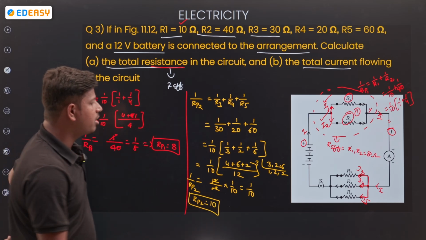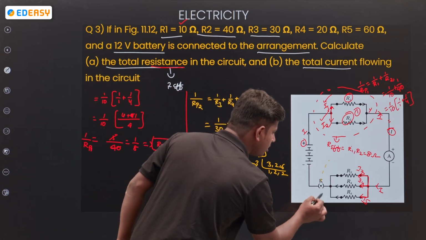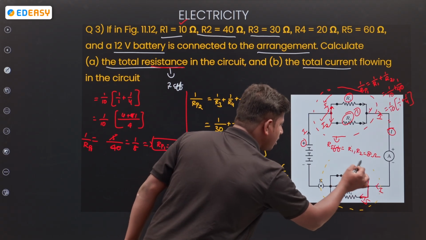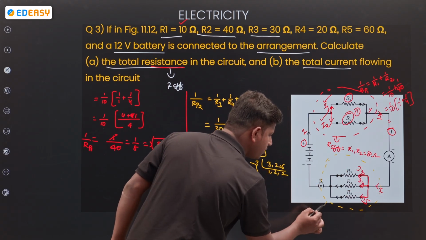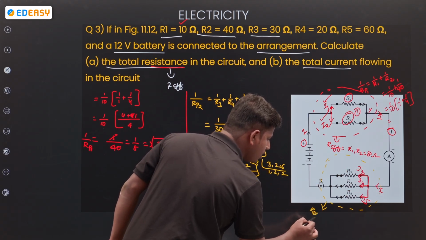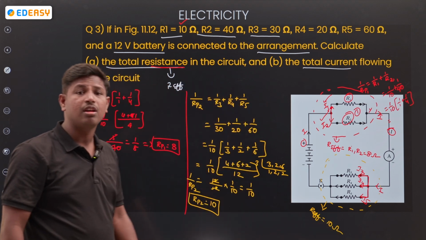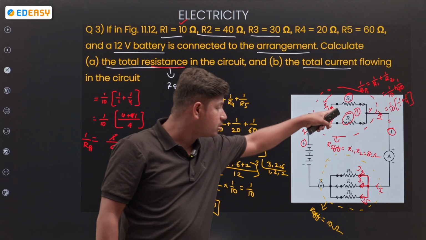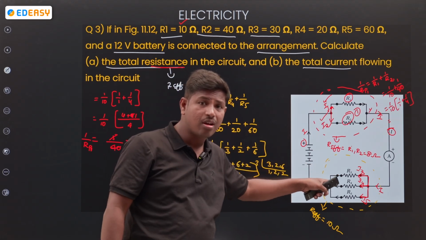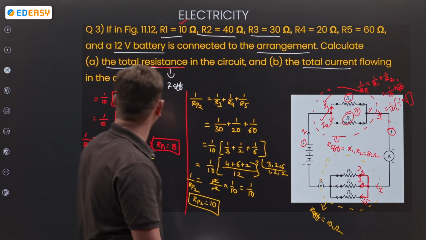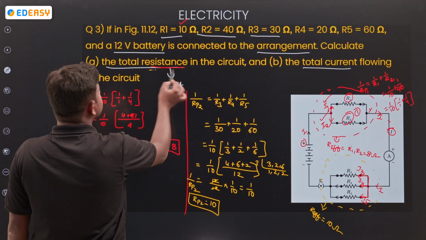Okay. The combination of these three, R3, R4, R5, R effective is 10 ohms. By R1, R2 we get 8 ohms. By R3, R4, R5 we get 10 ohms. So what is the total resistance?